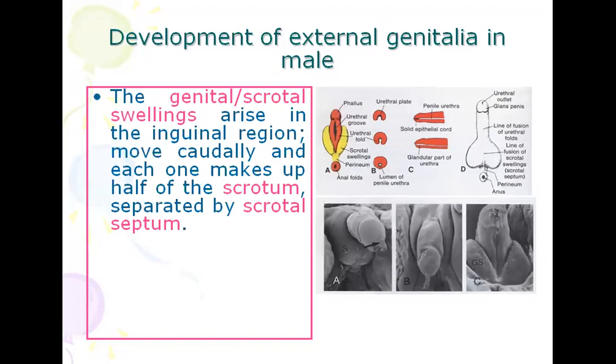Now, genital or scrotal swellings arise in the inguinal region, move caudally, and each one makes up half of the scrotum, separated by the scrotal septum. You can see in D, the scrotal swelling forming the scrotum.